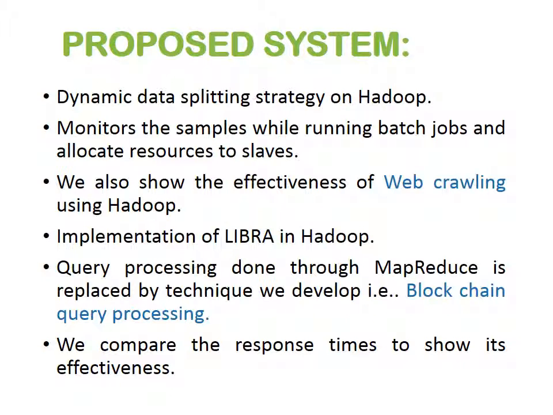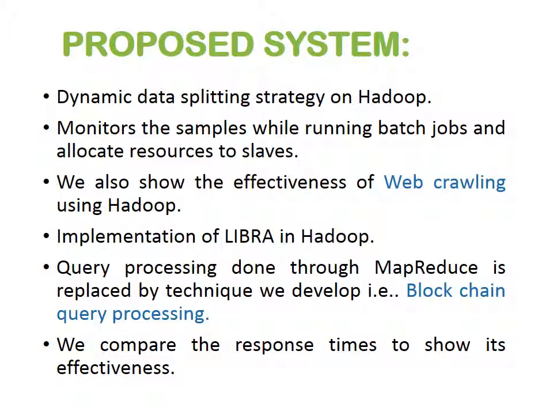Proposed system. In the proposed system, dynamic data splitting is where the process will be executed in a parallel format, and if one slave couldn't execute the whole process, it will dynamically split a part of its process to another slave. We also show the effectiveness of web crawling using Hadoop. In this technique, we defeat the DDoS, denial of service, algorithm.